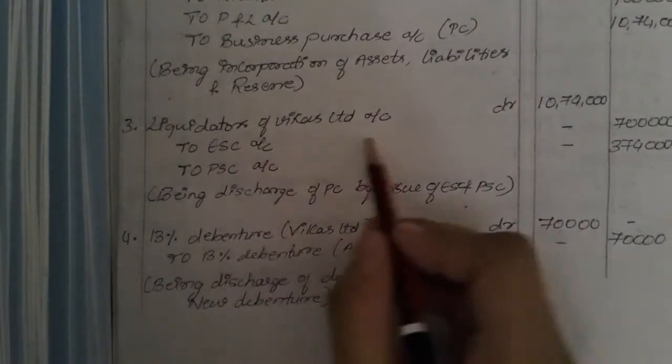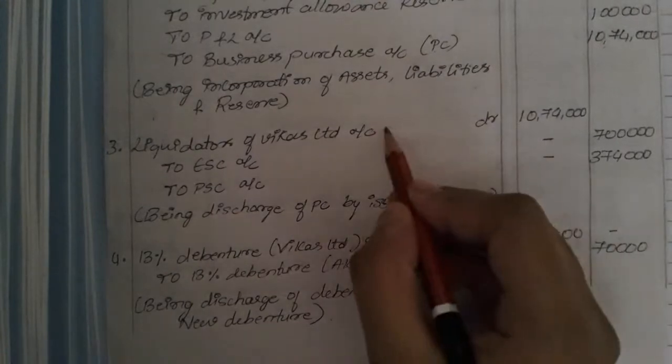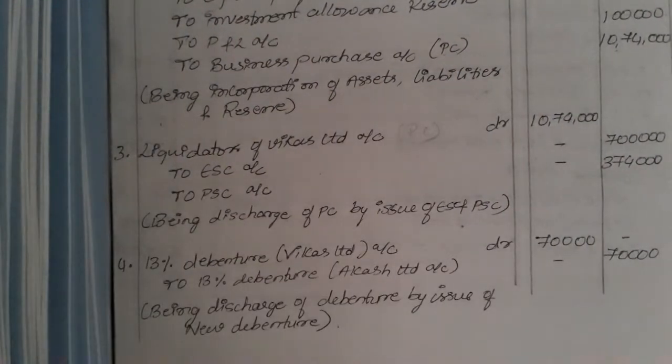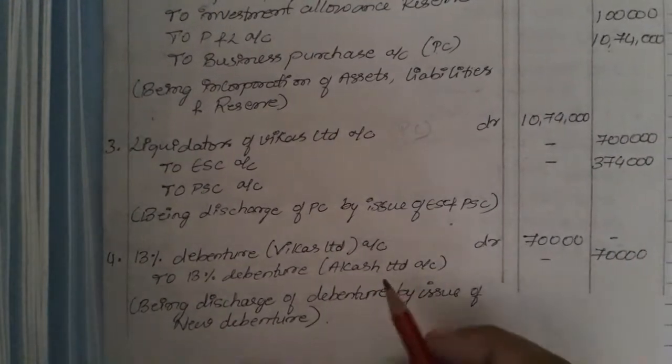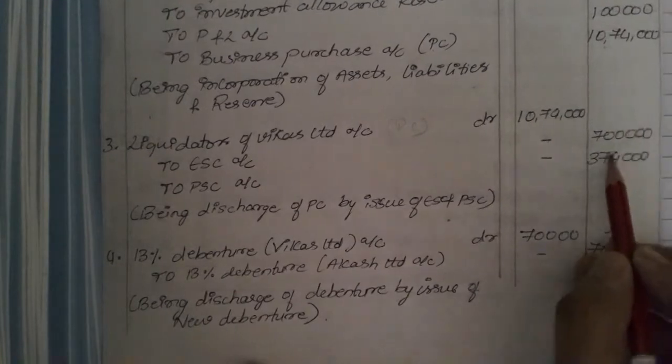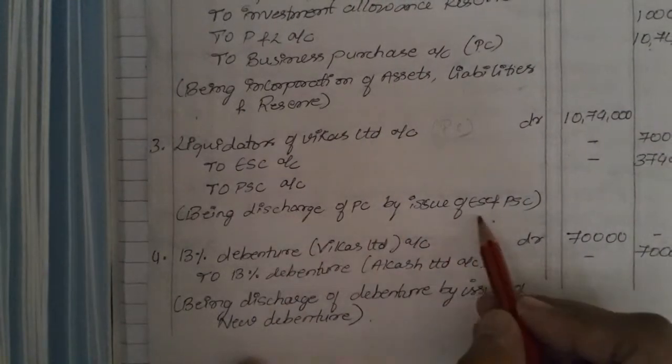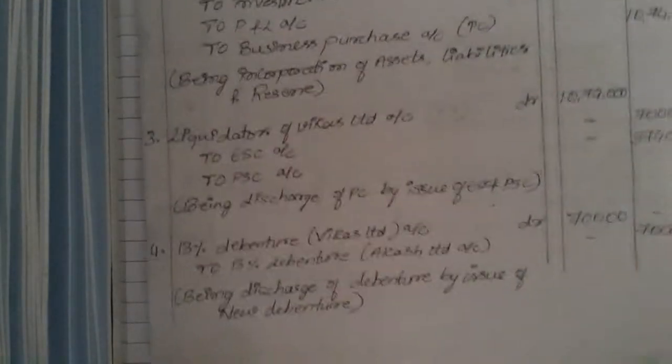So here it will be the third entry you will be passing. Here you can see liquidators of Vikas Limited, what is the purchase consideration we paid, that is 10,74,000. How they are given, we have discharged the PC in the first step itself, right? So we need to write down that in equity share we are giving 7 lakh, and in preference share we are giving 3,74,000. Done with this entry, being discharge of purchase consideration by issue of equity shares and preference shares.